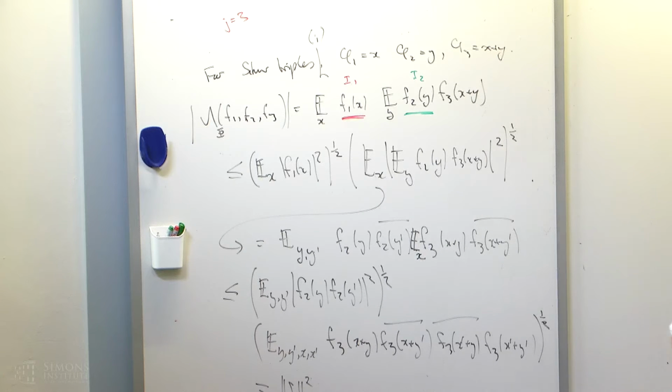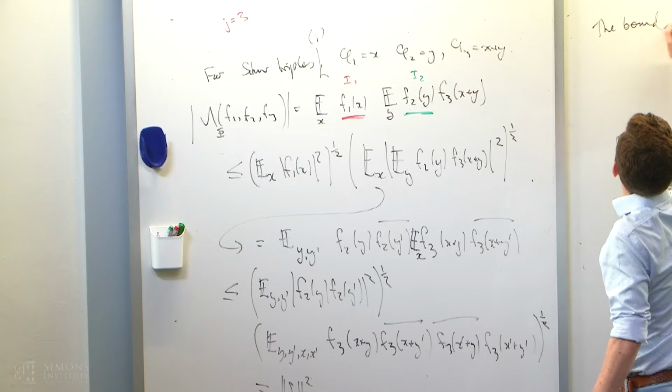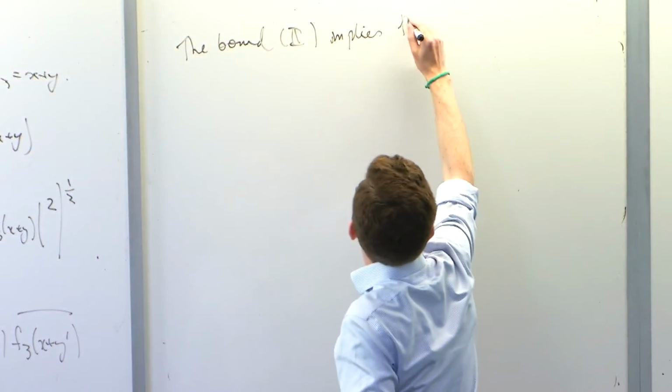This type of control here, I'll call this Roman 2 or something, whereas before I had this kind of control, which I'll call Roman 1. So the bound Roman 2 implies the control.